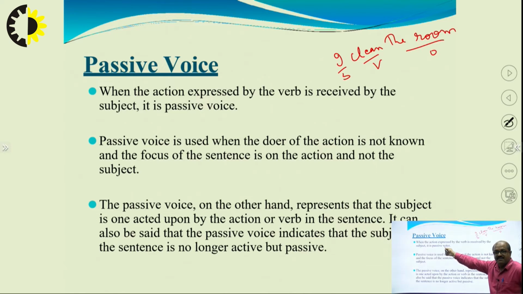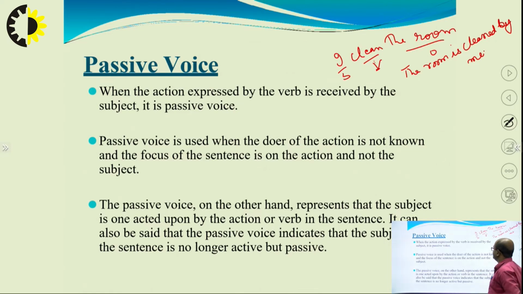Now, as per the definition, when the action expressed by the verb is received by the subject, then it will become passive voice. How? The room is cleaned by me.